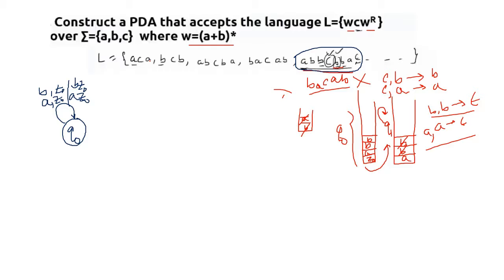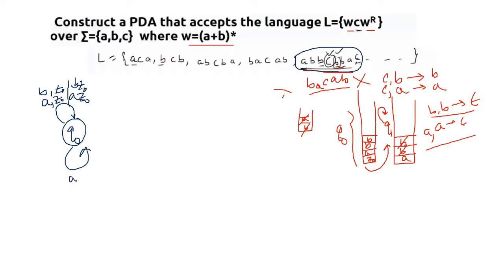Now, what is the other thing that we need to keep in mind? Whatever we are going to get, regardless of whatever is at the top of the stack, it should be pushed in. So at the top of the stack, apart from Z0, there can be A or B. Regardless of the symbol at the top of the stack, and regardless of the symbol that is going to be applied, we need to push everything inside the stack. So there are going to be 4 combinations, 2 for A and 2 for B. Let me write them over here.